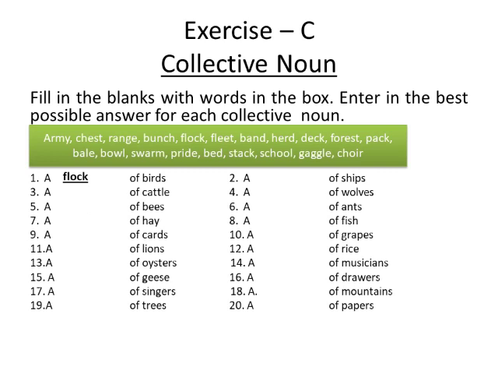A dash of ships. What will be a collective noun for ships? It's fleet. A fleet of ships. A dash of cattle. A herd of cattle. A dash of wolves. A pack of wolves. A dash of bees. A swarm of bees. A dash of ants. An army of ants.